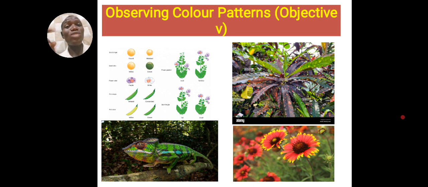If you plant two different kinds of maize of seed color, white and yellow, close to each other, and they flower during the same time, I bet you, by the time the cobs are matured, open them and tell me, you would see yellow color and white color in both because of cross pollination. There is a transfer of the pollen grains from one to the other, and then you would have a mixture of seed. So be able to know how to identify colors.